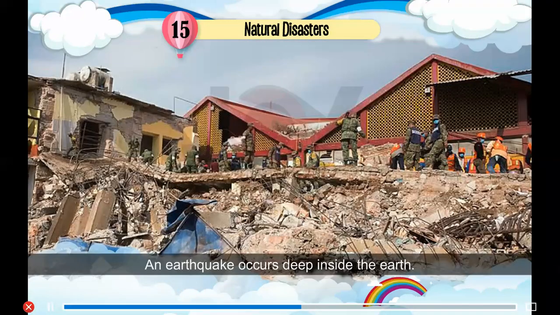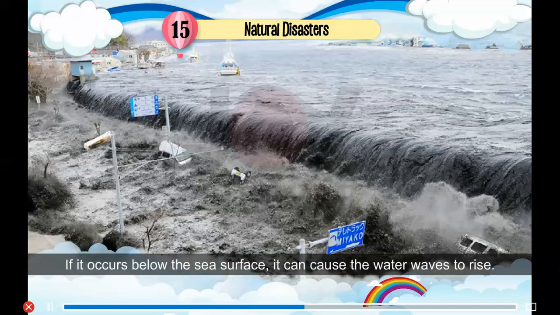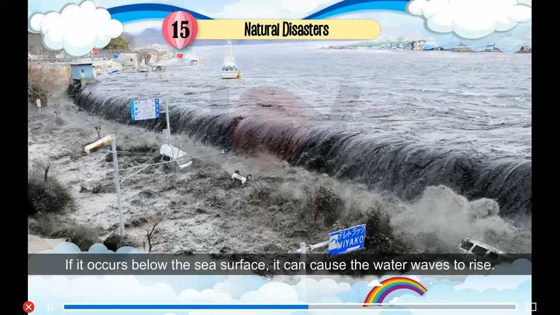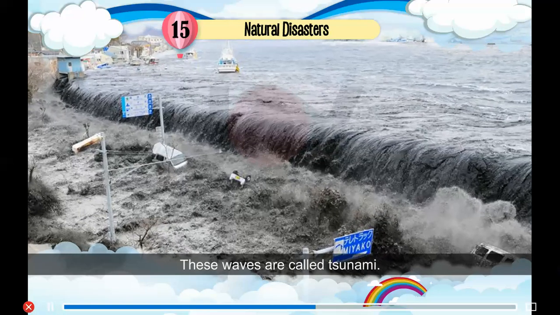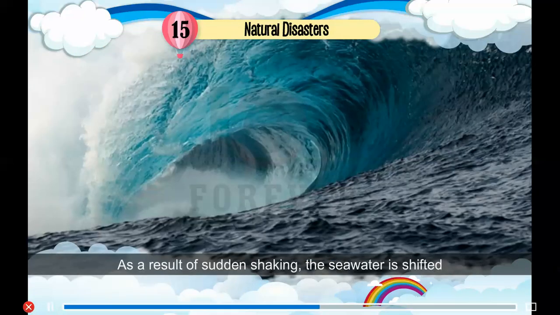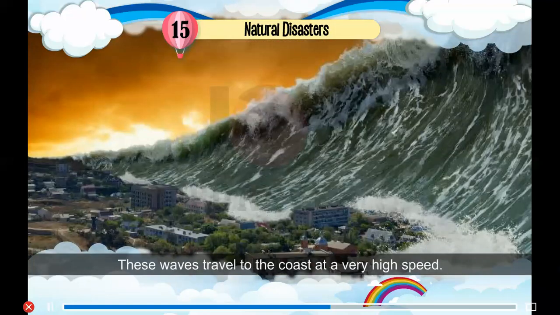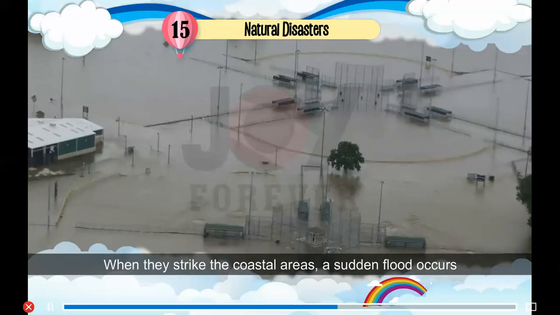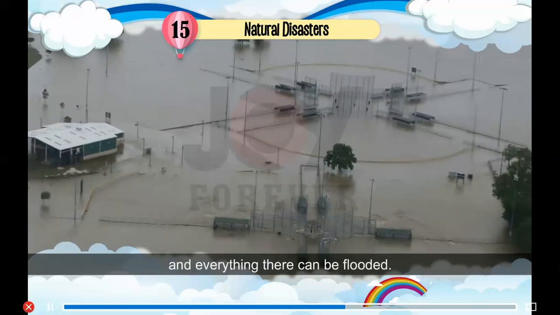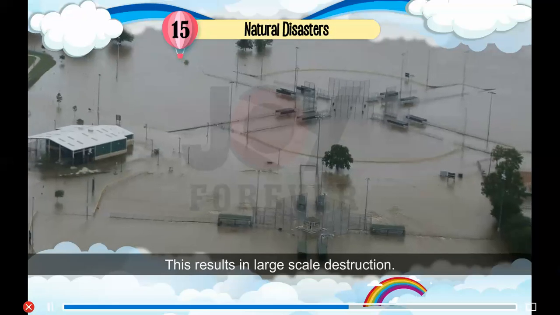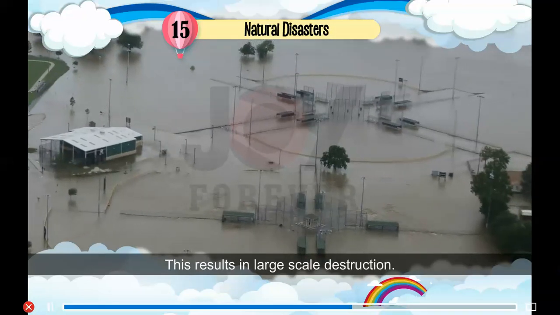Tsunami. An earthquake occurs deep inside the earth. If it occurs below the sea surface, it can cause the water waves to rise. These waves are called tsunami. As a result of sudden shaking, the sea water is shifted suddenly, which results in high tidal waves. These waves travel to the coast at a very high speed. When they strike the coastal areas, a sudden flood occurs and everything there can be flooded. This results in large-scale destruction.